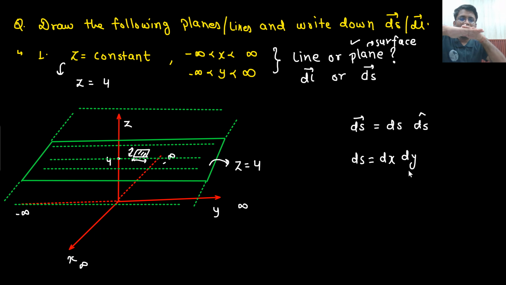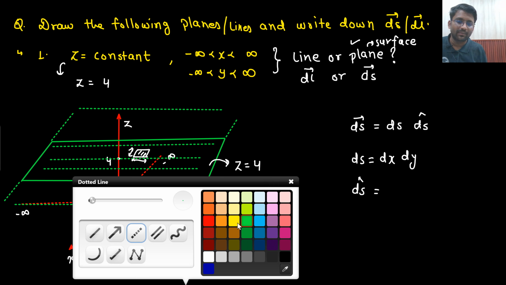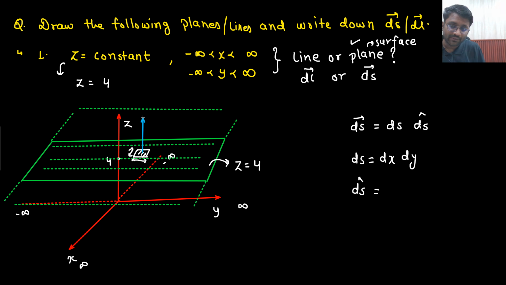If you are on this plane, z is constant, so either I move in x direction or I move in y direction. That's it. So ds will be dx dy. What will be ds cap? I told you, always the surface area vector will be perpendicular to the surface. That means either upward or downward, either AZ cap or minus AZ cap. Since it is not a closed surface, ds could be plus minus AZ cap.